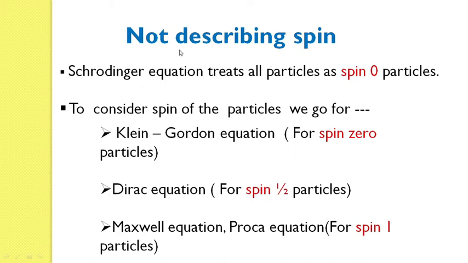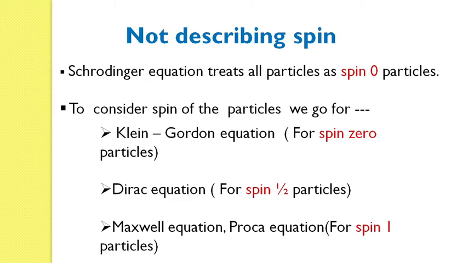Next, the major issue is that it does not describe the spin. That means the Schrodinger wave equation doesn't give any information about the spin of particles; it generally considers all particles as spin 0 particles. But there are some spin 1 particles and spin half particles.